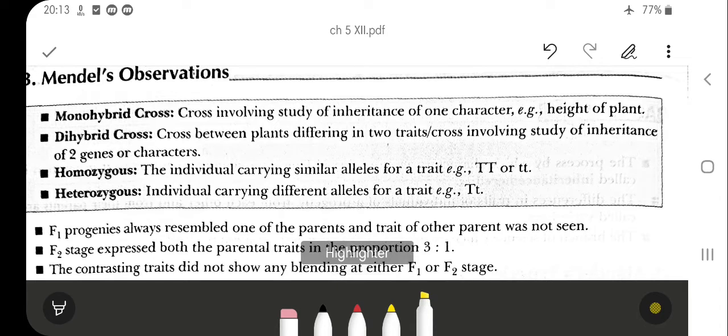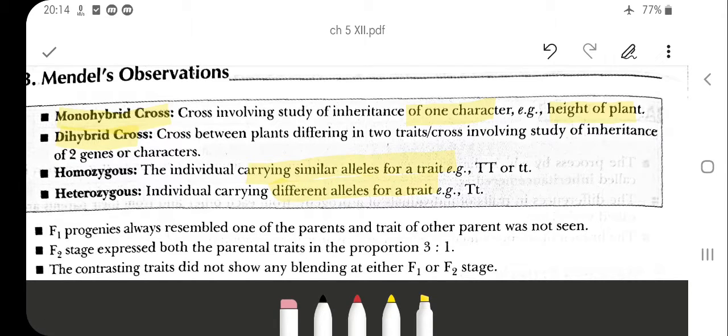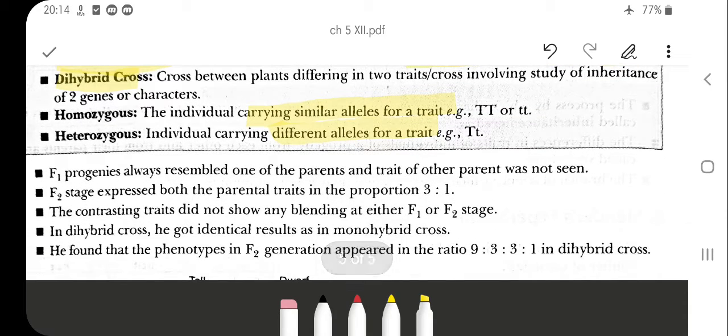So what are the observations which Mendel made during the experiment? Number 1 is monohybrid cross, which involves only one character, it may be the height of the plant, the seed shape, or the seed color. Or dihybrid cross, in which they take 2 traits together, that is round seed and tall plant. Homozygous means they carry similar alleles, and heterozygous means they have different alleles. This important terminology we will discuss side by side in a separate session. So what is happening?